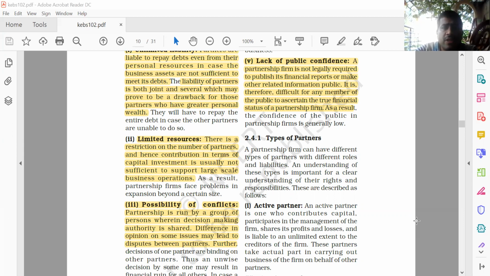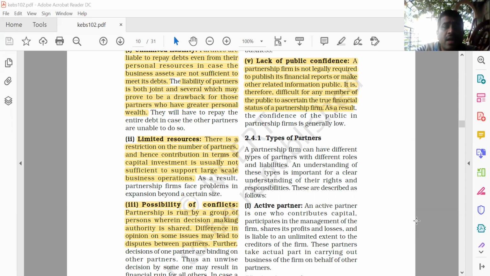That's why the definition is very clear. According to the Partnership Act 1932, partnership is a relationship between persons who have agreed to share the profit of a business which is carried on by all or any of them on behalf of all. So the definition makes it very clear that 50 or 100 partners cannot handle the whole business.